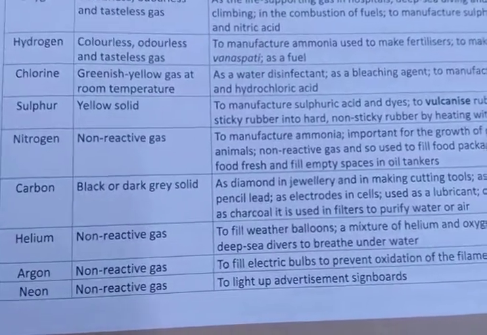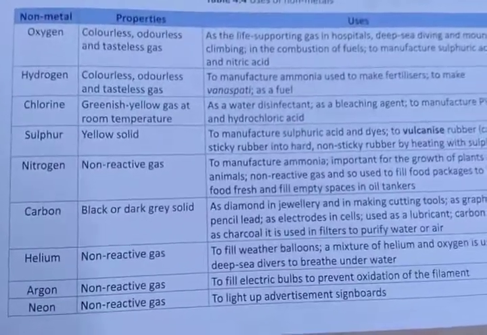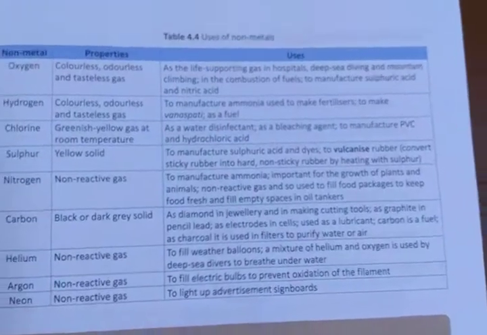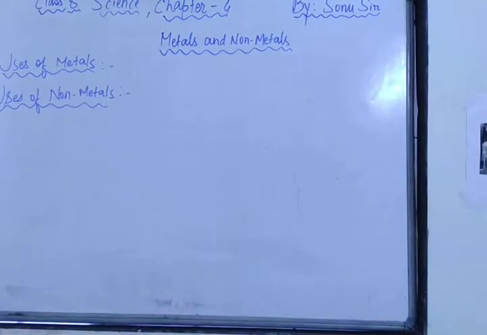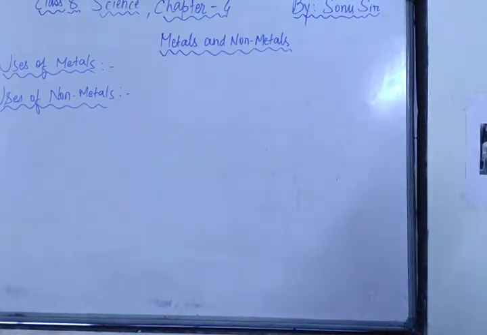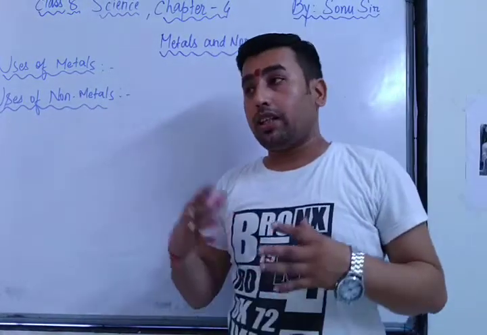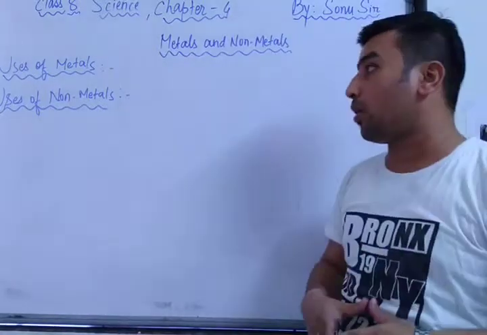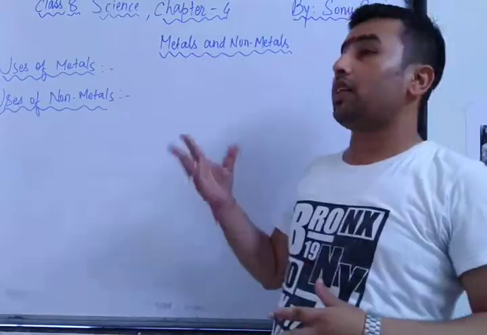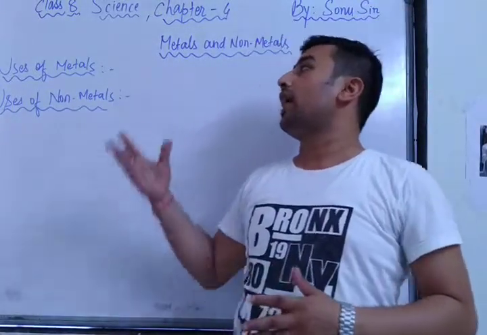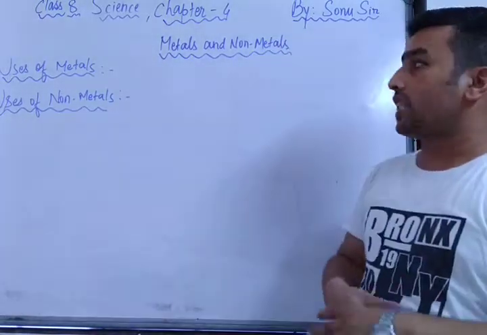As you have seen here, these were the uses of metals and non-metals. After understanding the concepts of metals and non-metals, I would like to inform you that we have completed our chapter. First we studied metals and non-metals and each physical characteristic. After that we studied the chemical characteristics and the reactions of the chemicals. After that we studied corrosion and prevention of corrosion, and finally the uses of metals and non-metals. I hope all of you have understood this chapter, metals and non-metals.